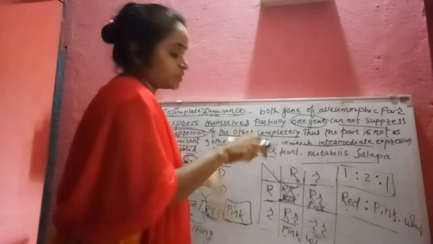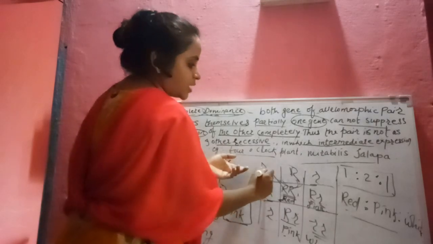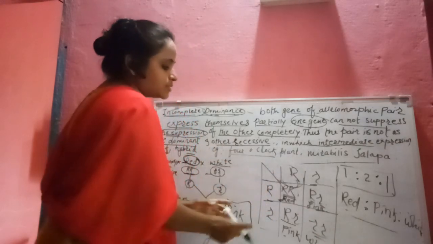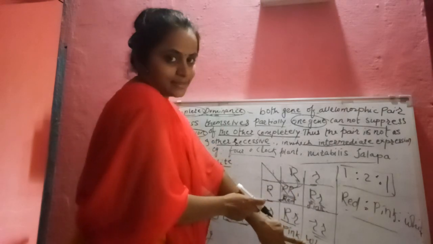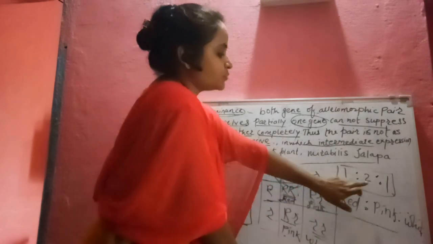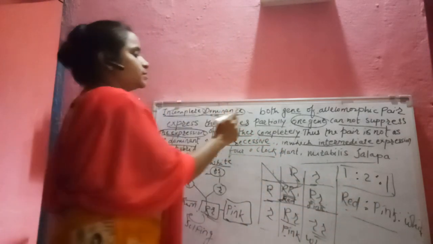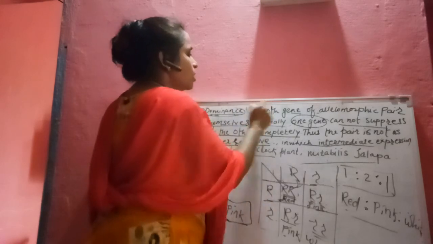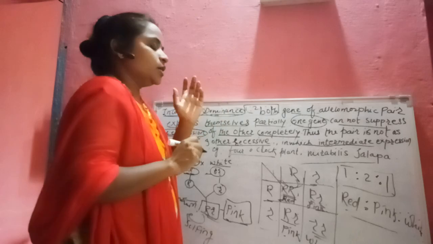But in the F2 generation you have to see that the parental red color and white color appear in the ratio 1:2:1. So the ratio of incomplete dominance is 1:2:1. Okay, this is about incomplete dominance.